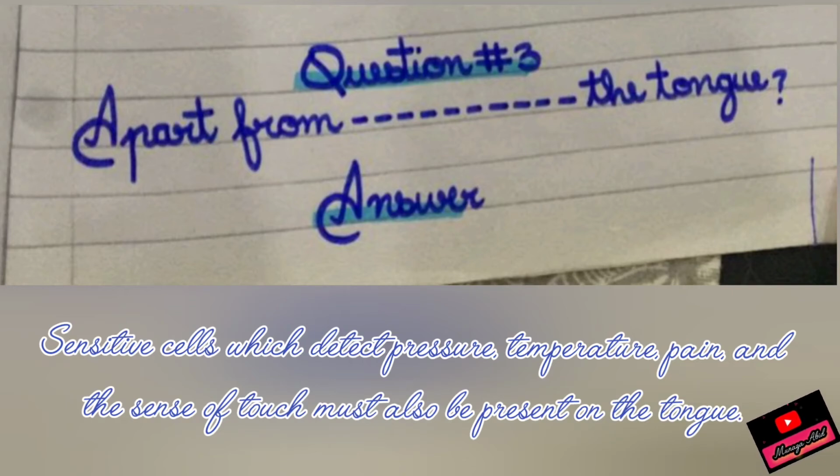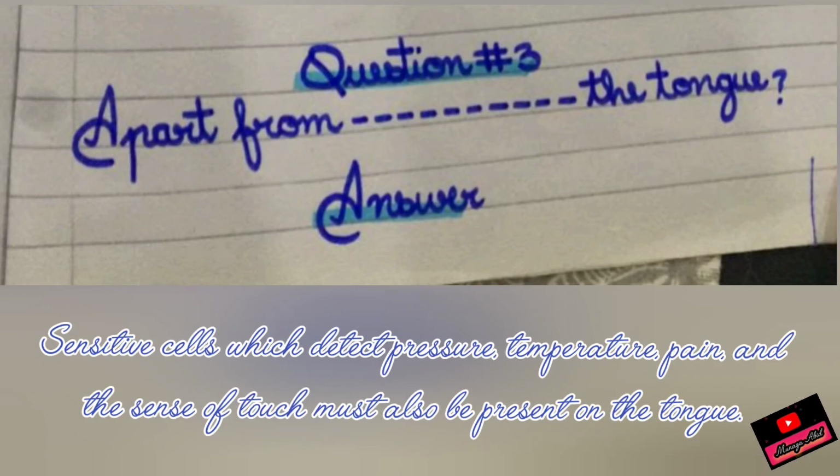Okay, question number 3 is, apart from the cells which detect chemicals, which other types of sensitive cells or receptors must be present on the tongue? So the answer is sensitive cells which detect pressure, temperature, pain, and the sense of touch must also be present on the tongue. What is the tongue telling you? The tongue is telling you what the taste is of what you're eating or drinking.